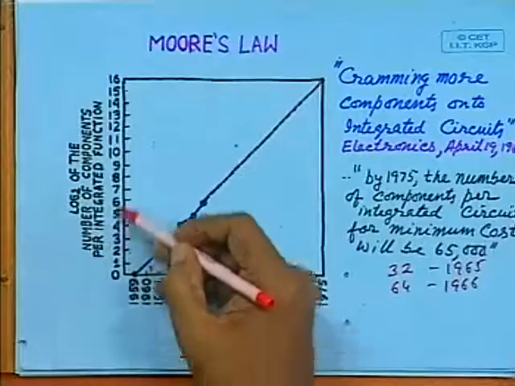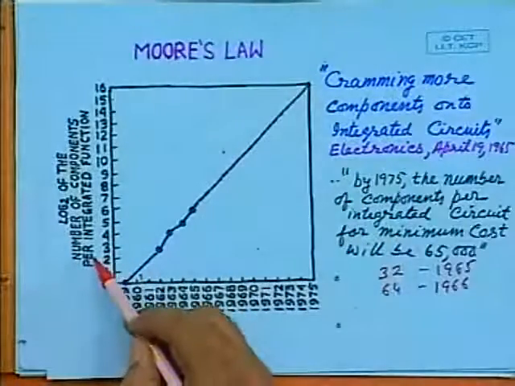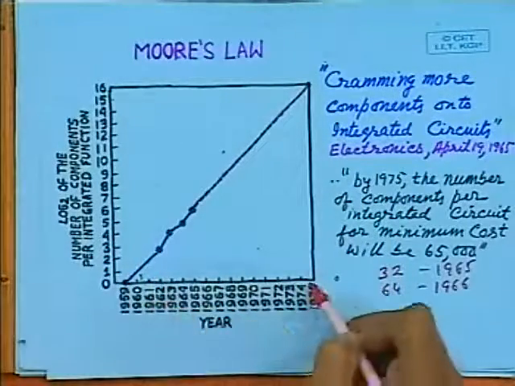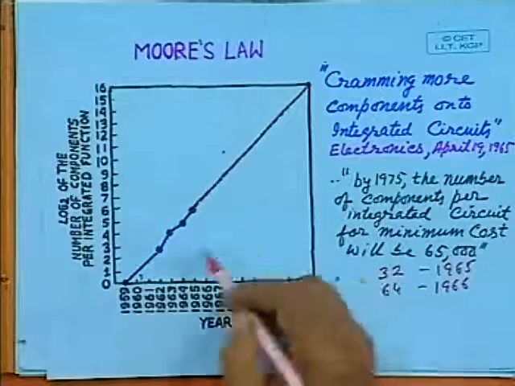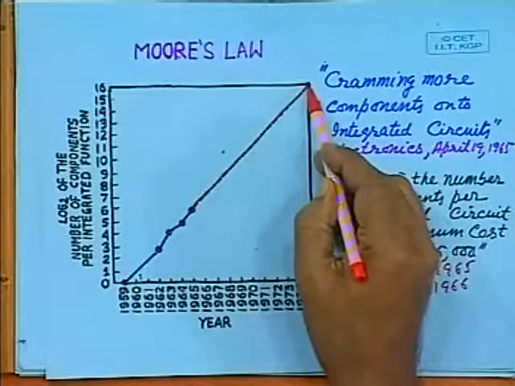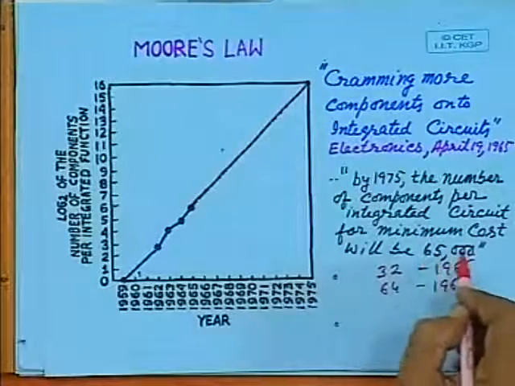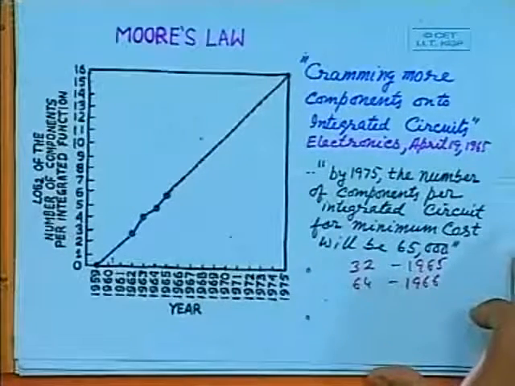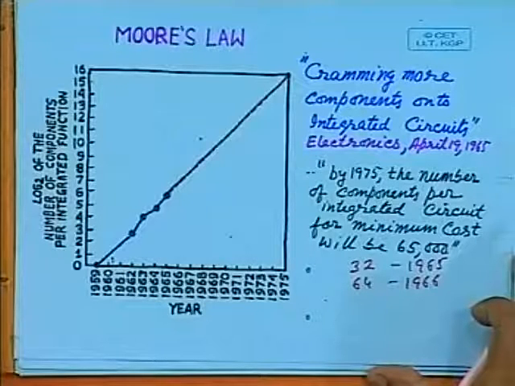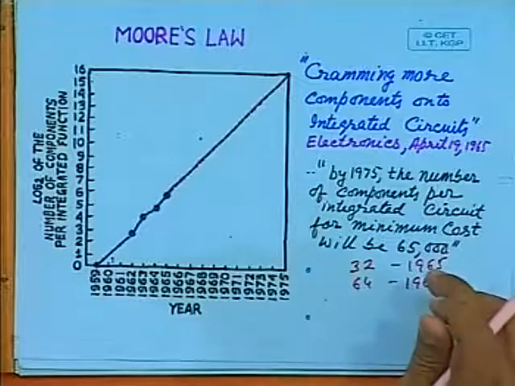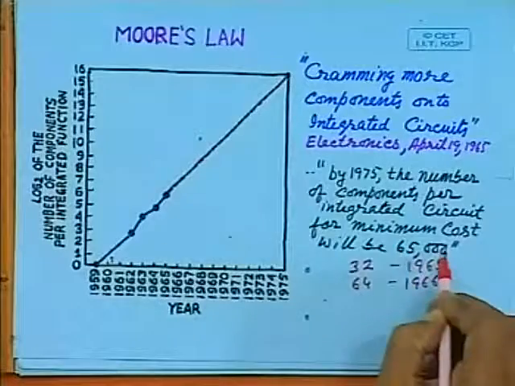So this is the log 2 curve of the number of transistors, and on this side the year of production. And he found that this point corresponds to 65,000 transistors. And in 1975 he wrote an article in the International Electron Devices Meeting, and in that article he found that his prediction that 65,000 transistors would be in the IC was still satisfied.